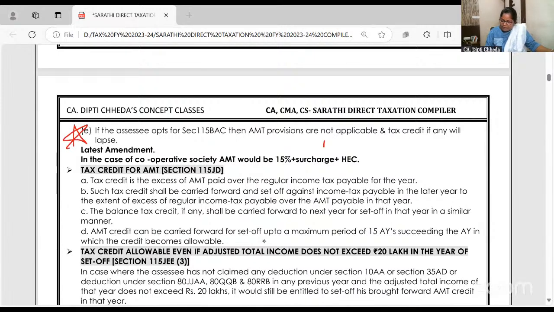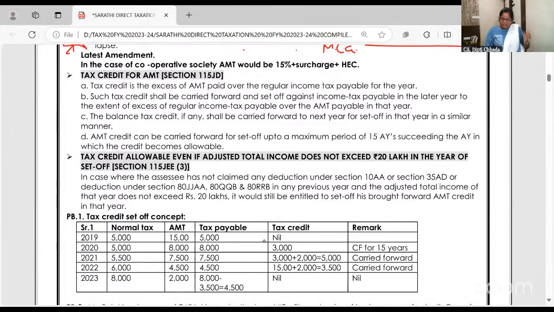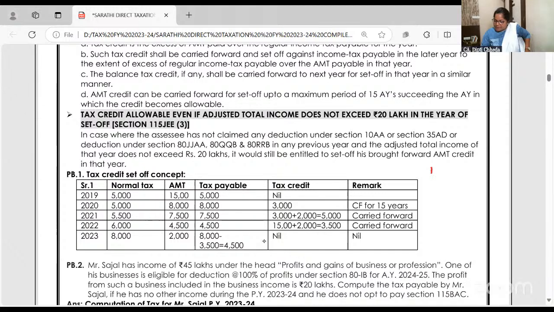Very important point for MCQ is, if the SSE opts for 115 BAC, what is 115 BAC? Default tax regime. Then AMT provisions are not applicable. And if you have the tax credit, it will lapse. Okay. Now there's a concept of tax credit. See, I'll just explain here. Suppose your normal tax is 10 and AMT you have added back and calculated 18.5% is coming to 8.5. So normal tax is more, no? Pay normal tax. AMT is not applicable.